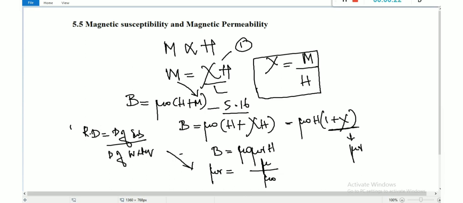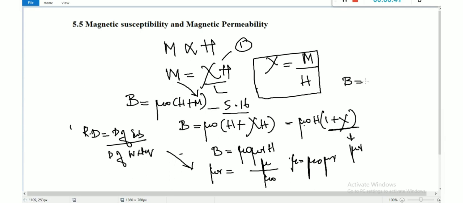So we can write mu is equal to mu naught into mu r. Here I put 1 plus susceptibility as mu r, and so mu naught mu r instead of mu naught for this equation.